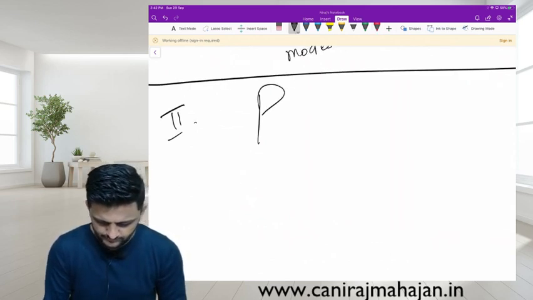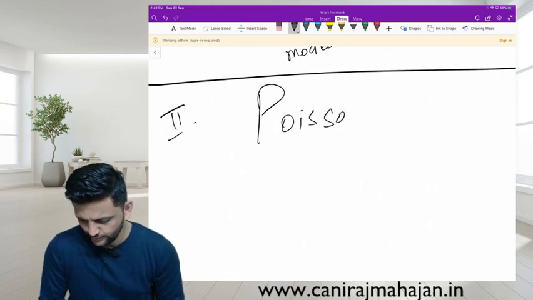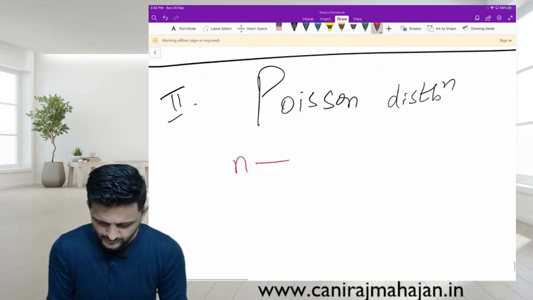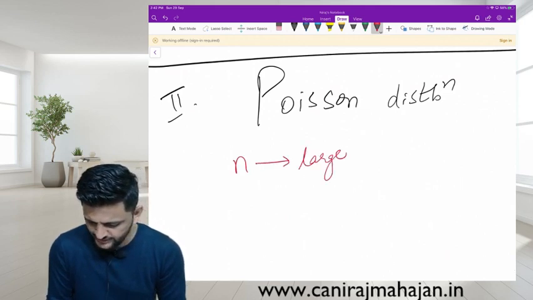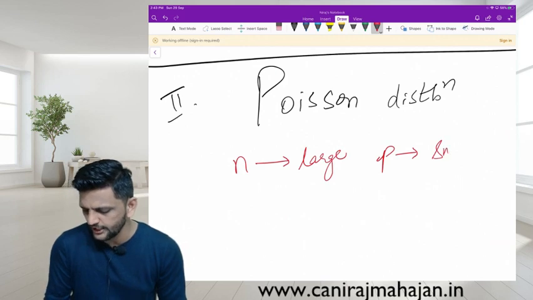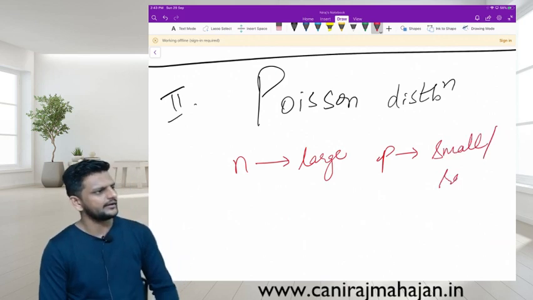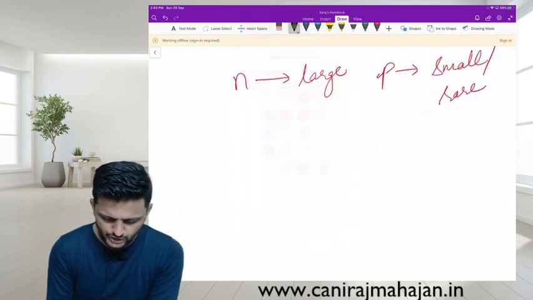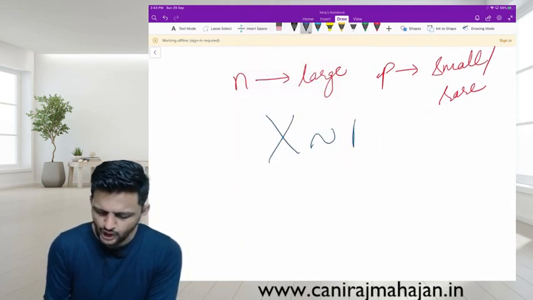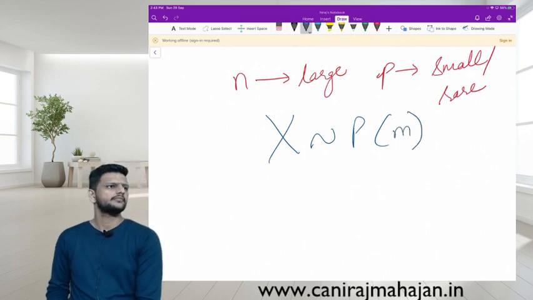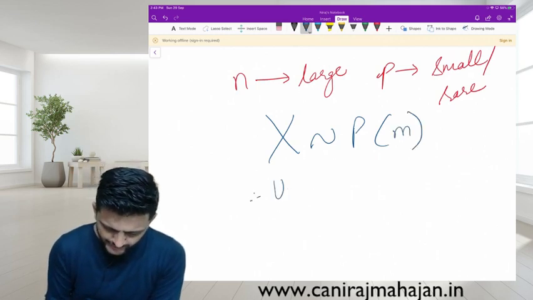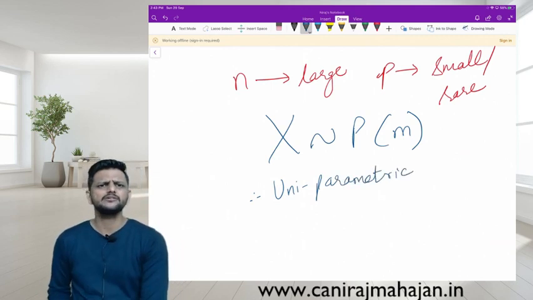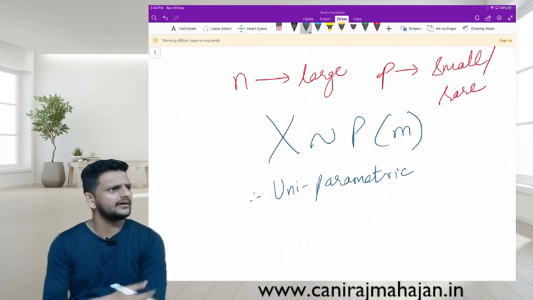Second one, Poisson distribution. When do we use Poisson? N is large. P is small. That's why we call it a rare event. Yes or no? Simply. So X follows Poisson with parameter M. Therefore it is a uniparametric distribution. What do you mean by parameters? That means those numbers whose value you want to find.